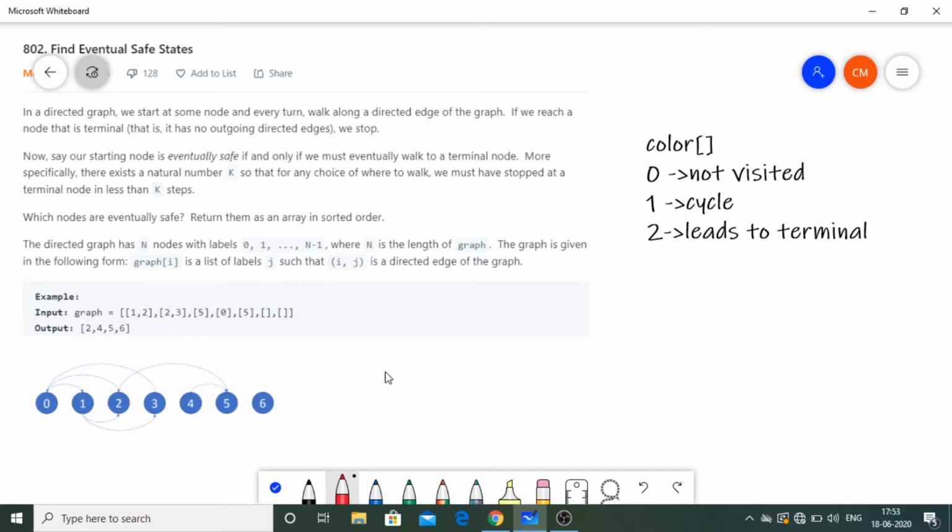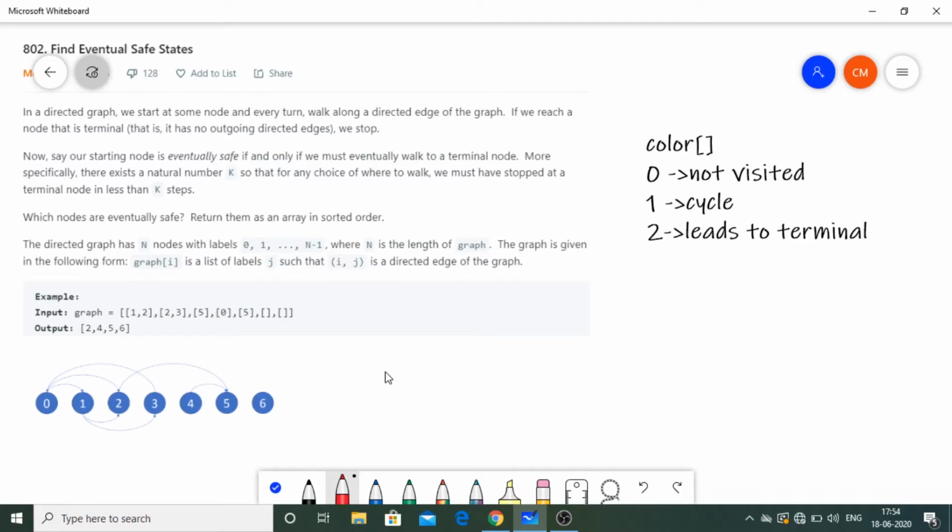More specifically, there exists a natural number k so that for any choice of where to walk, we must have stopped at a terminal node in less than k steps. Which nodes are eventually safe? Return them as an array in sorted order. So we have to return an array in sorted order, and the directed graph has n nodes with labels 0, 1 to n-1, where n is the length of the graph.